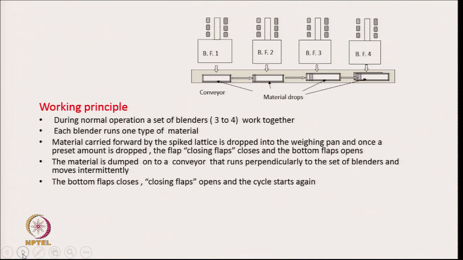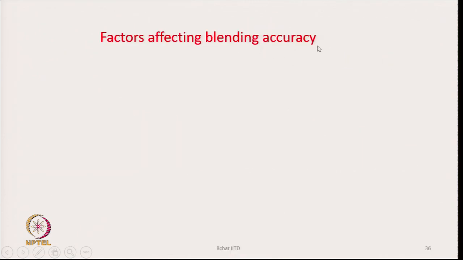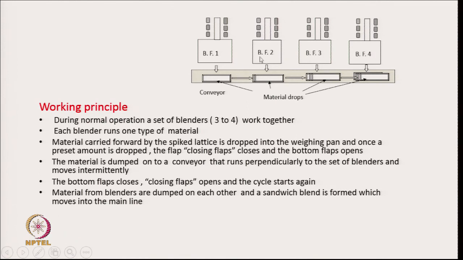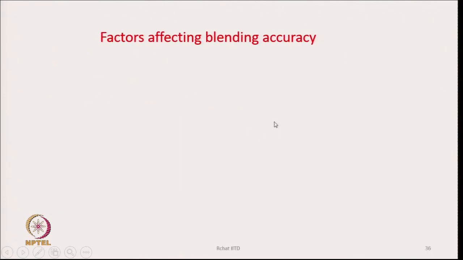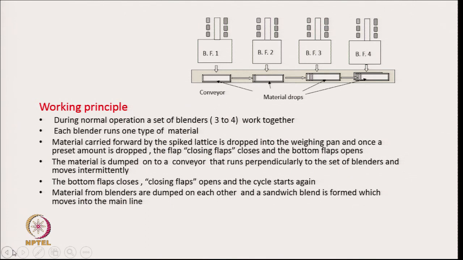Generally we have 4 blending feeders, you see it here one after the other, 1, 2, 3, 4. There is a conveyor which runs perpendicular to the blending feeders. So, during normal operation, a set of 3 to 4 blenders work together. Each blender runs one type of material.